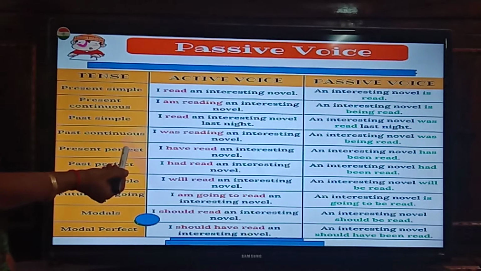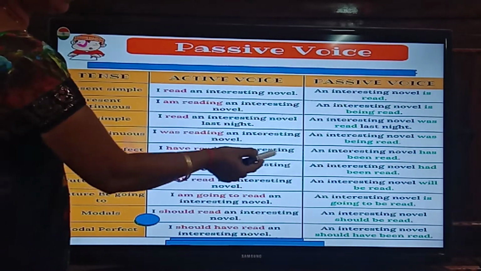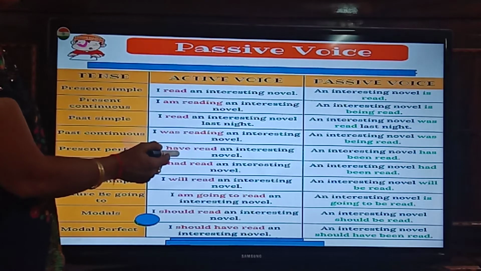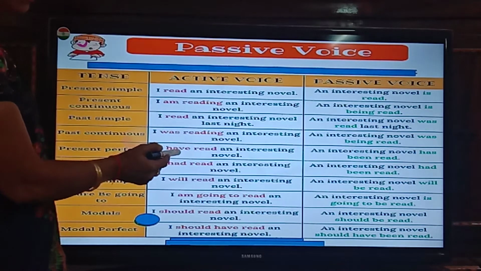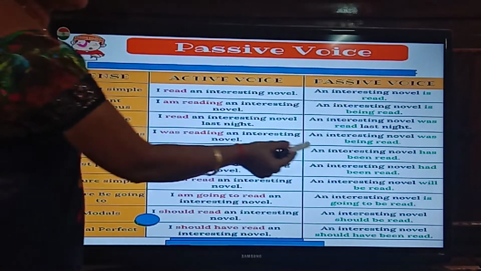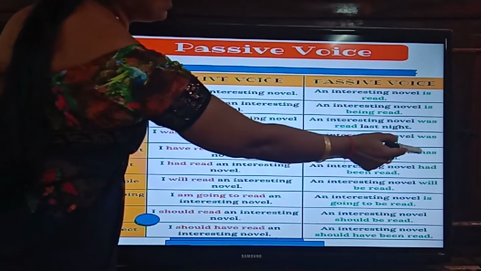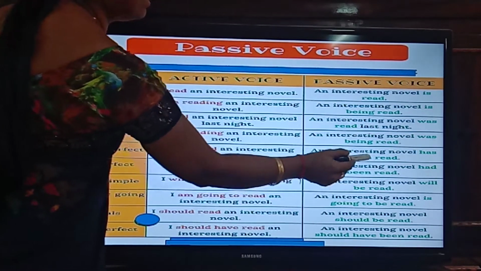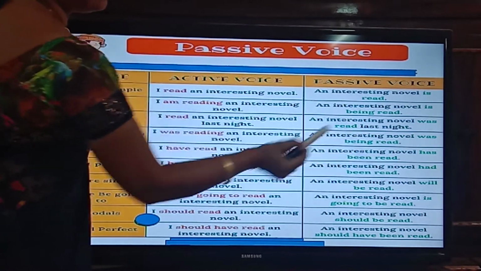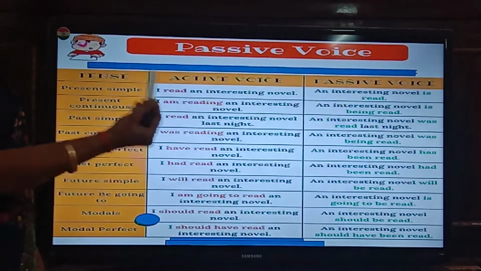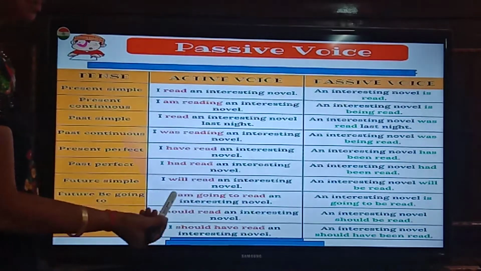Present perfect. I have read an interesting novel. Have read. Have is used for plural. Has is used for singular. So I have read an interesting novel. How does it change? An interesting novel has been read. So you added been here. B-E-E-N. Been is used in perfect tenses when you are converting into passive voice.